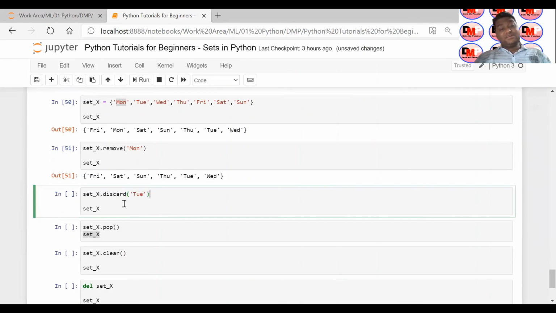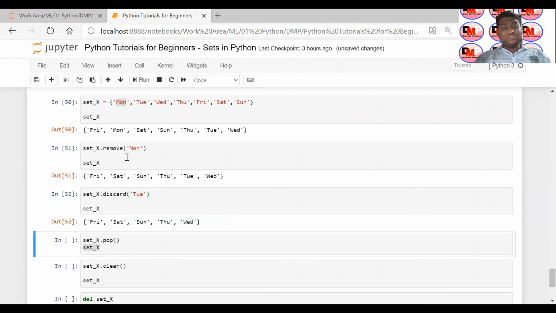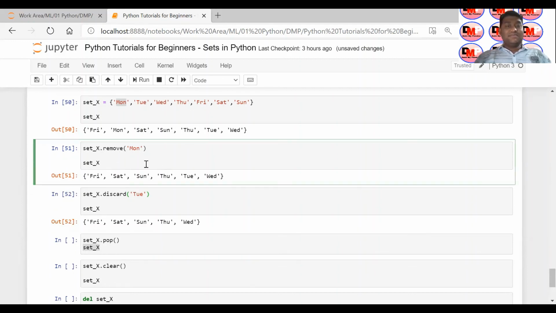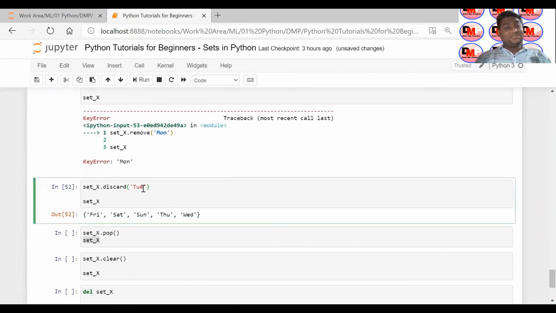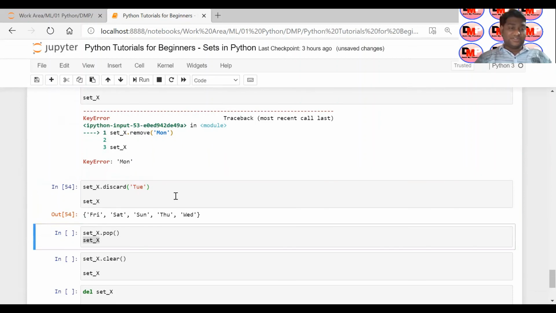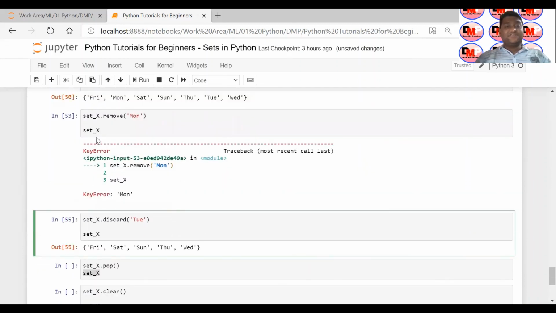Similarly, there is another method called discard. So Tuesday you can use for removal. These two do the same thing, but there is a minor difference. Suppose Monday is already removed, right? It is not present right now. If you execute the code again, it will give you an error. But Tuesday is also not there in the set, and if you try to execute it, it will not give you an error. However many times you run it, it will not complain. That is the basic difference between remove and discard.